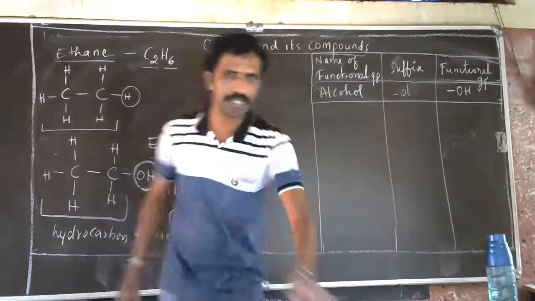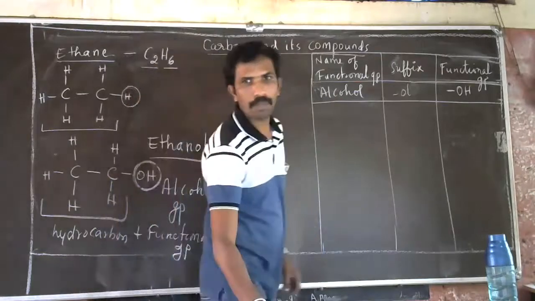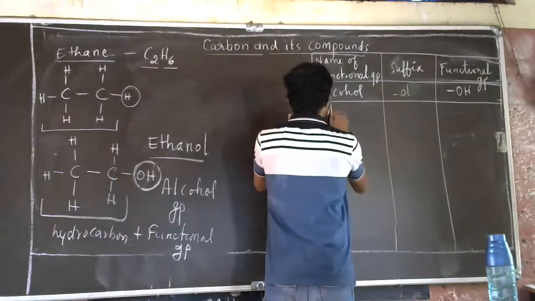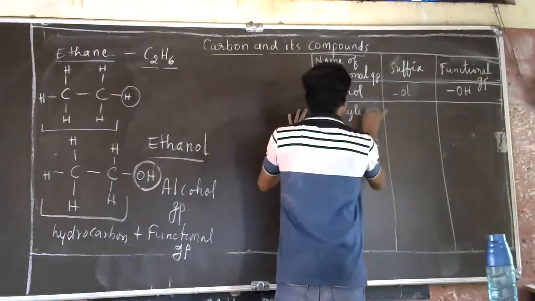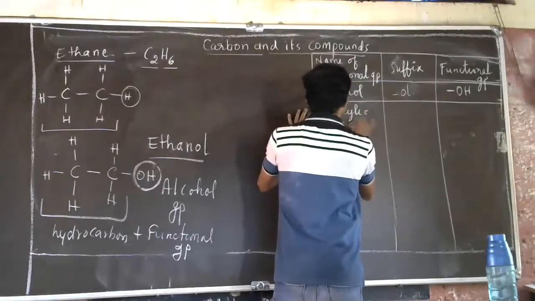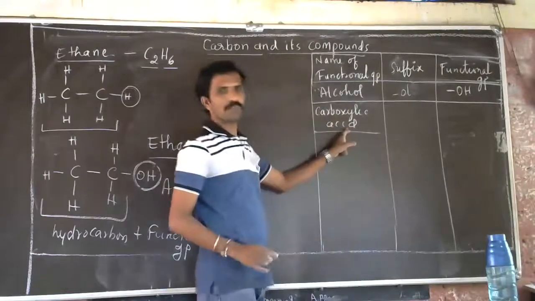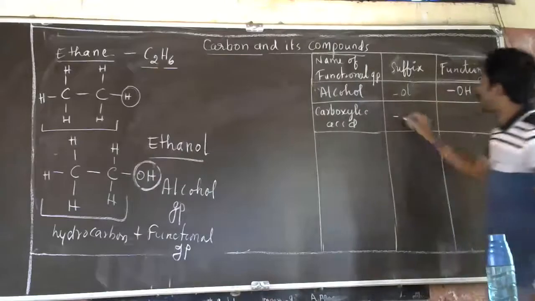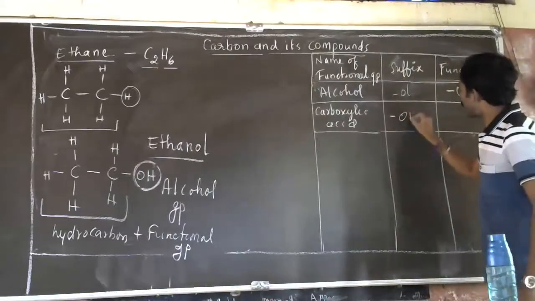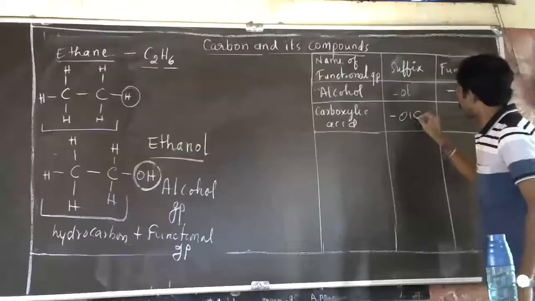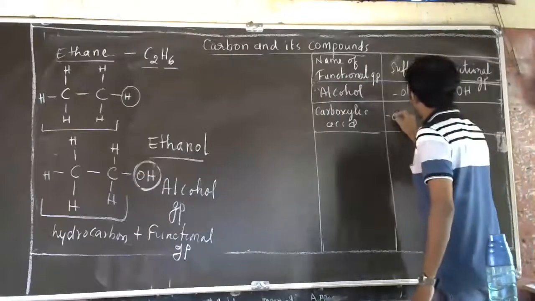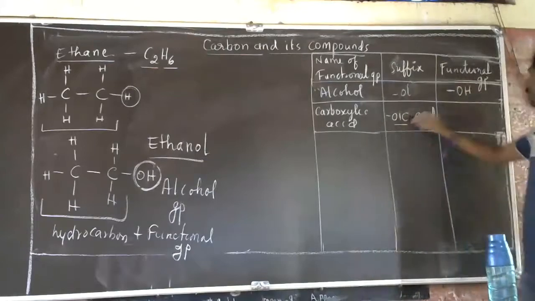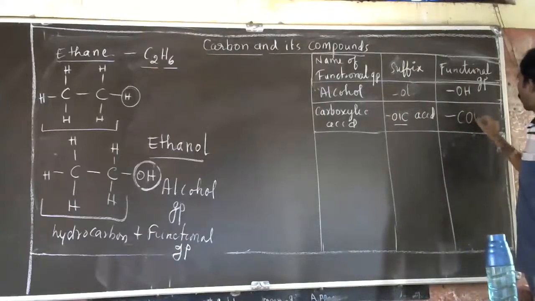We will move to the next, that is the carboxylic acid group. The name of the functional group is carboxylic acid, and here the suffix used is oic acid, and the group is COOH.